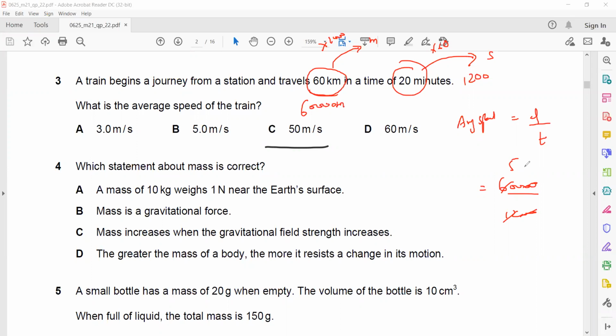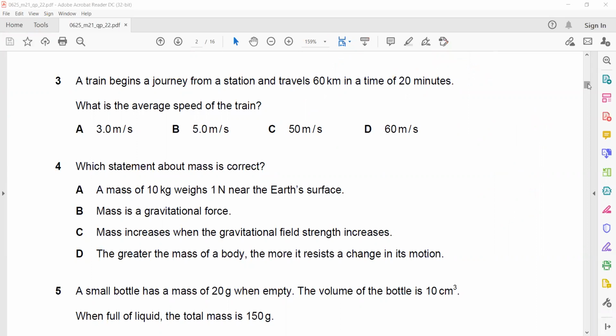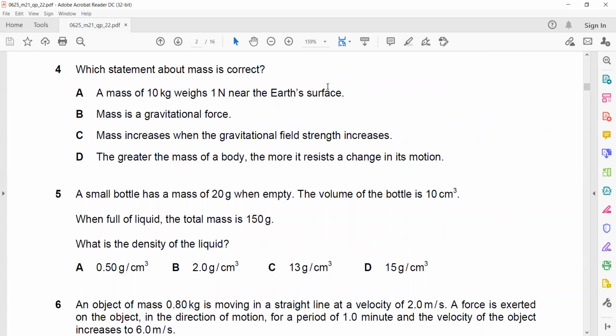In question 4, which statement about the mass is correct? A: A mass of 10 kg weighs 1 Newton near the Earth's surface. That's wrong. Because if you have an object of mass 10 kilogram on Earth's surface, what will be the weight? Weight is mass multiplied by gravity, so mass is 10 and gravity is 10. So the weight will be 100, not 1. So that's why A is wrong.